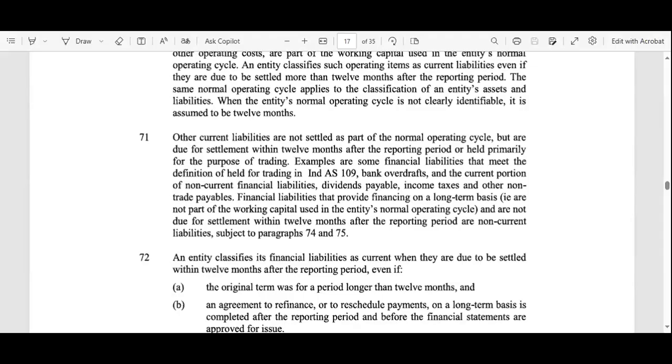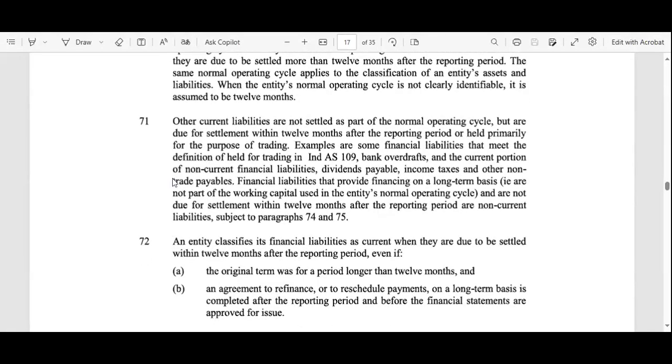What are the different types? How do we classify the equities? All these guidelines are present in AS1. So these are the generalized guidelines that we receive in this AS1.